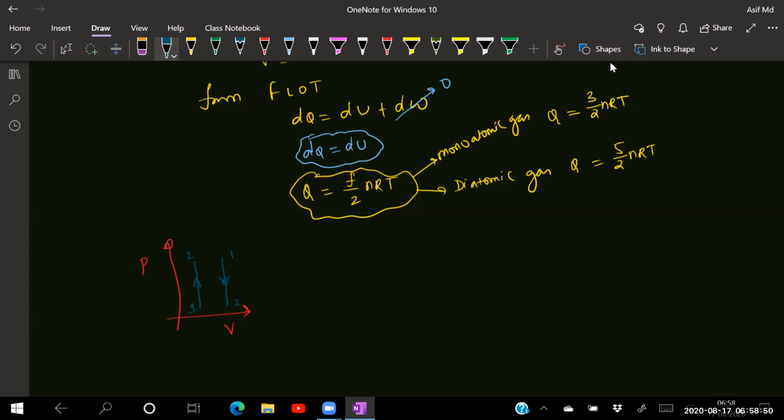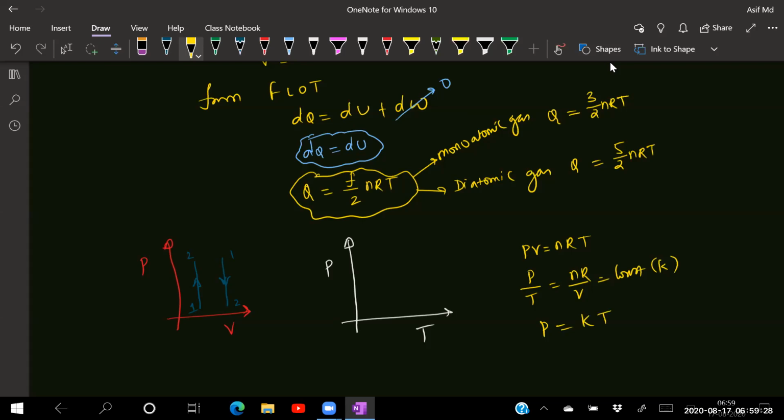If I'm drawing the graph between pressure and temperature, now tell me how do you draw it? Pressure versus temperature graph. Use the ideal gas equation. What is the ideal gas equation? PV is equal to nRT. I need to draw the graph between pressure and temperature, P and T. So P by T is equal to nR by V, which is totally a constant. So P is equal to some K into T.